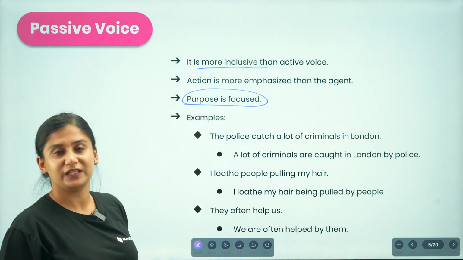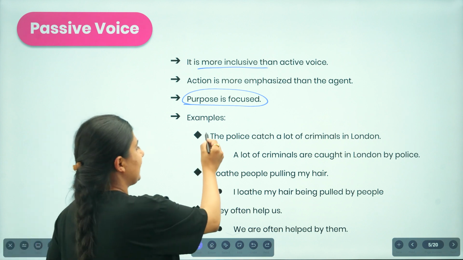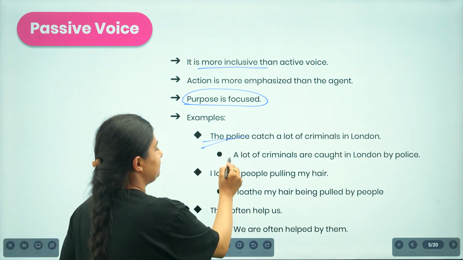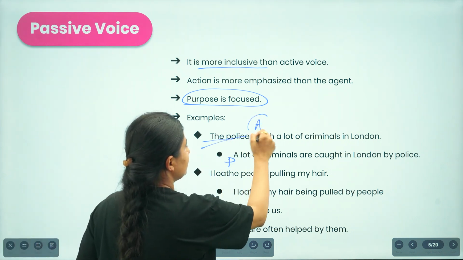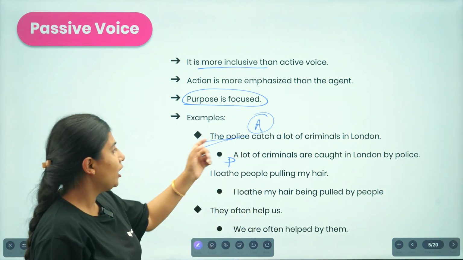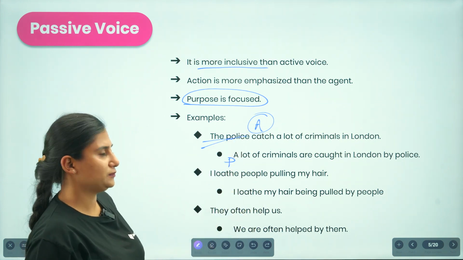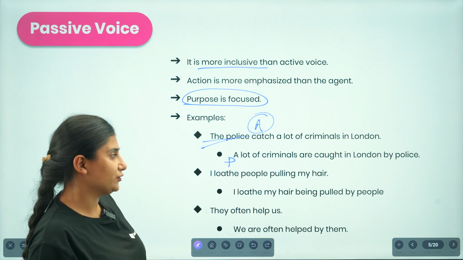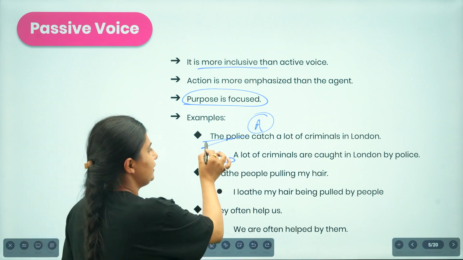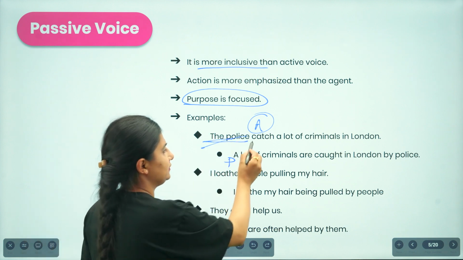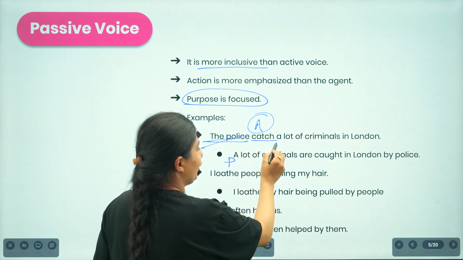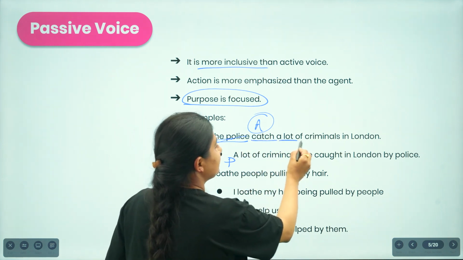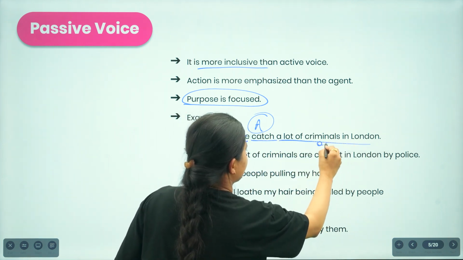So let us go with the examples now. Here's the active voice and here's the passive voice. The active voice reads, the police catch a lot of criminals in London. Now as we have to change this into the passive voice, how are we supposed to change? This one is the subject, this one is the verb, the action, and the rest of the sentence consider it as the object, right?